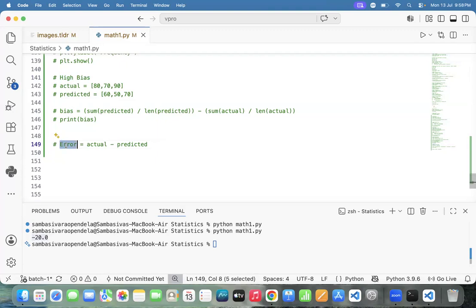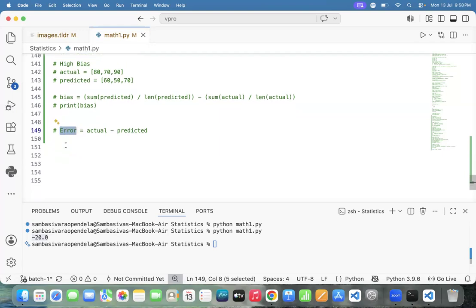Error. Are we expecting less error? Yes. We are expecting less error. While working with machine learning, we are not expecting high error. So low bias, low error. Got it or not? If the bias is low, error is also automatically low. Fine. So what is the formula for the error? Actual value minus predicted value.